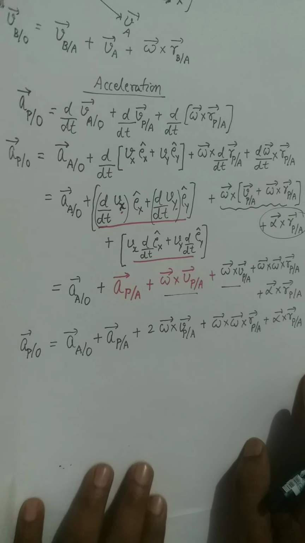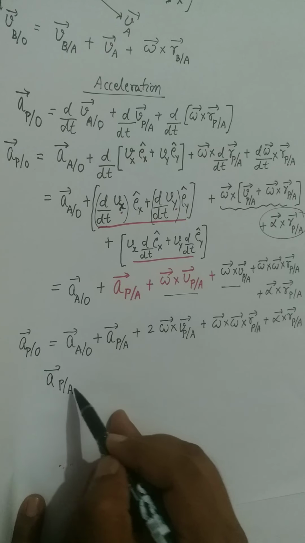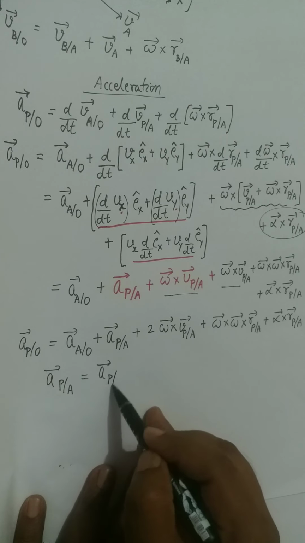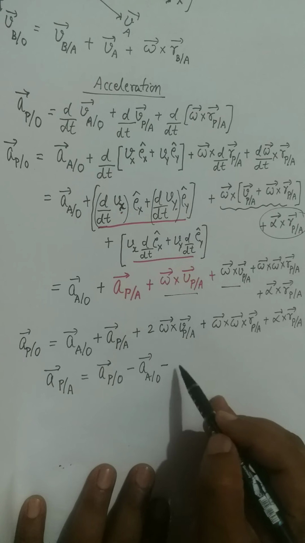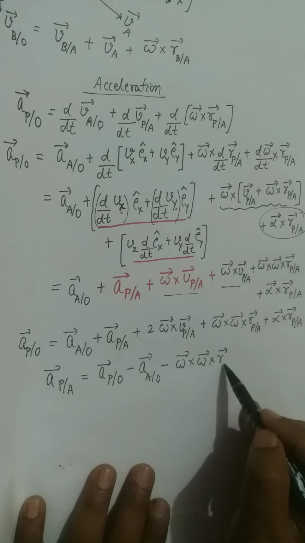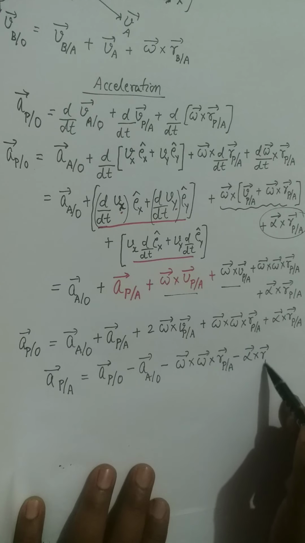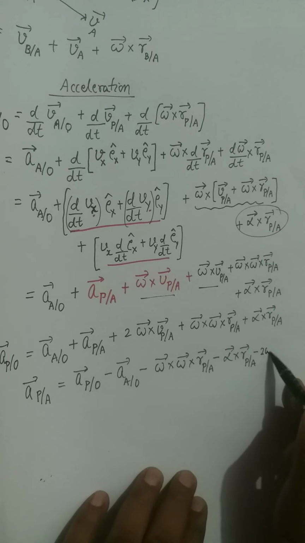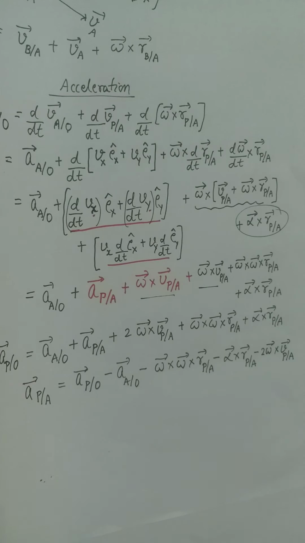Now I will rearrange again. So now acceleration of the particle P in the frame A will be acceleration of particle P with respect to O, minus acceleration of A with respect to O, minus omega cross rp with respect to A, minus alpha cross rp with respect to A, and minus 2 omega cross v p with respect to A.